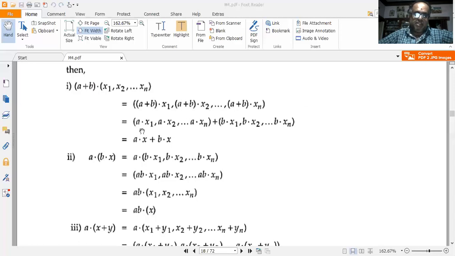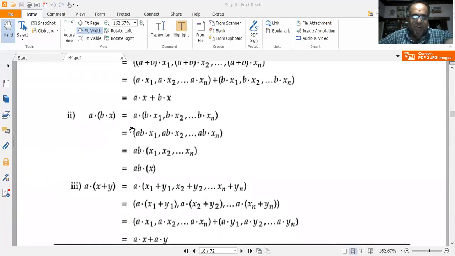Or this I can write as (a into x1, a into x2, etc. up till a into xn) plus (b into x1, b into x2, etc. up till b into xn). Or this becomes ax plus bx.